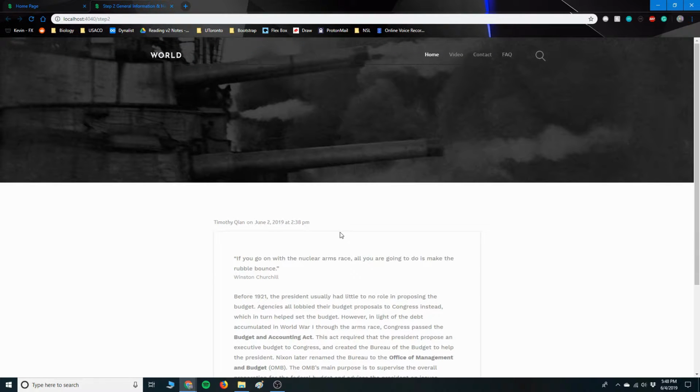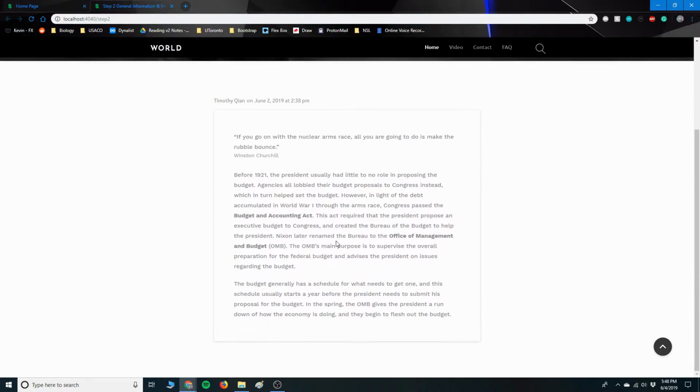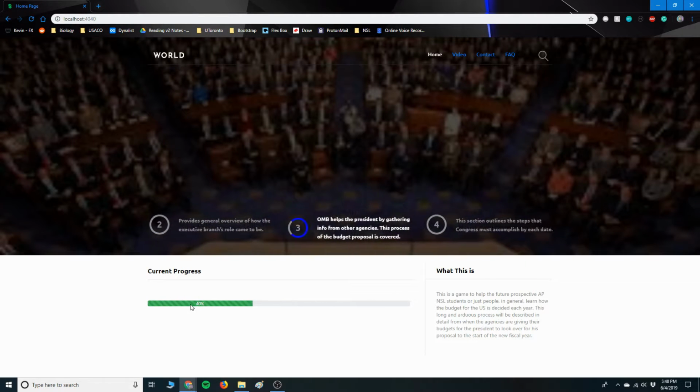In this section, we will discuss the general history of the President's and Office of Management and Budget's role in making the budget. Because of the accumulated debt from the arms race from World War I, Congress passed the Budget and Accounting Act to get the President to propose a budget to Congress. After this step has passed, we'll move on to step 3. Notice it went up to 40%.